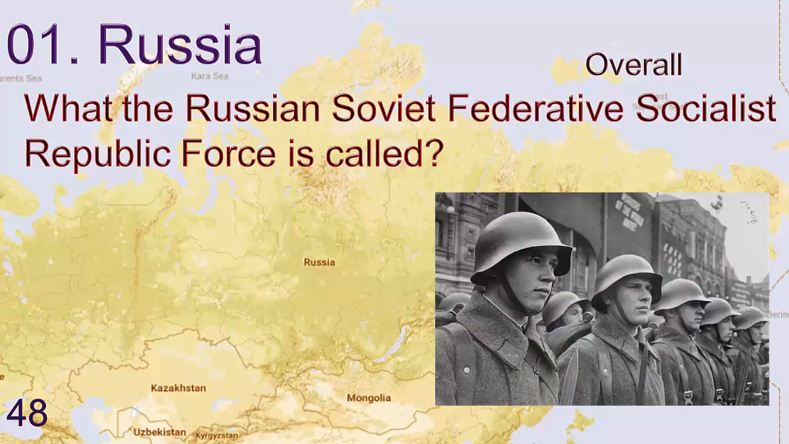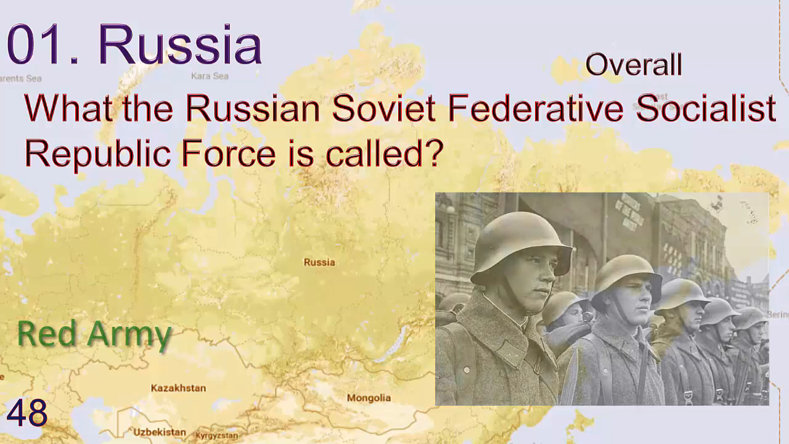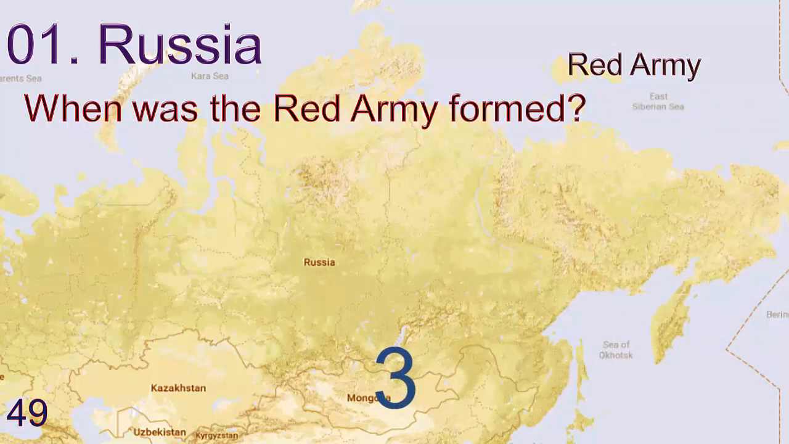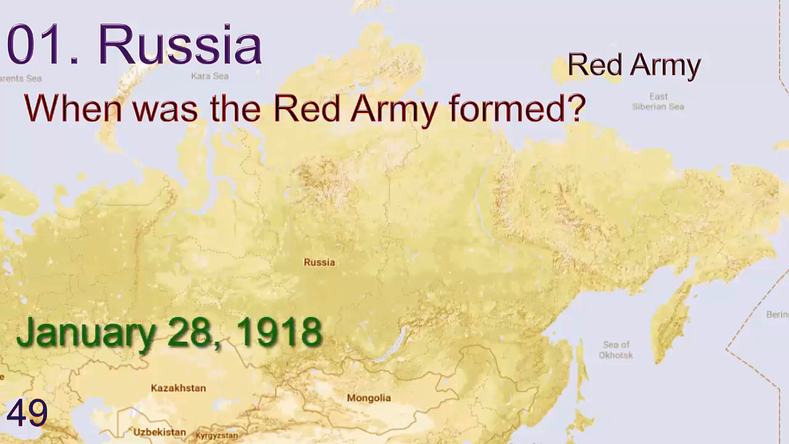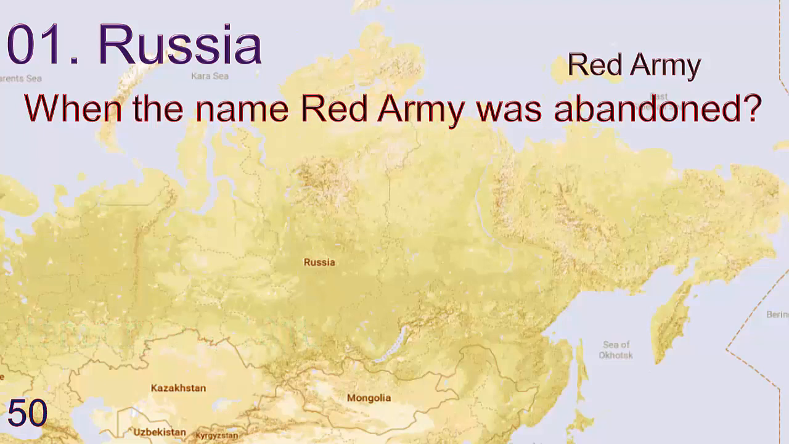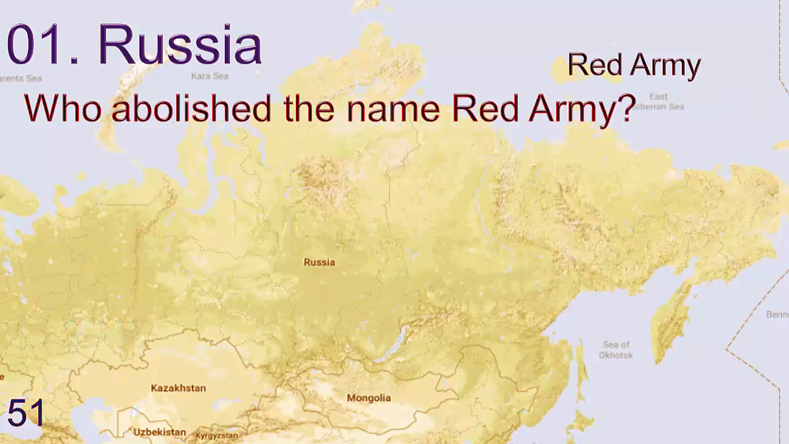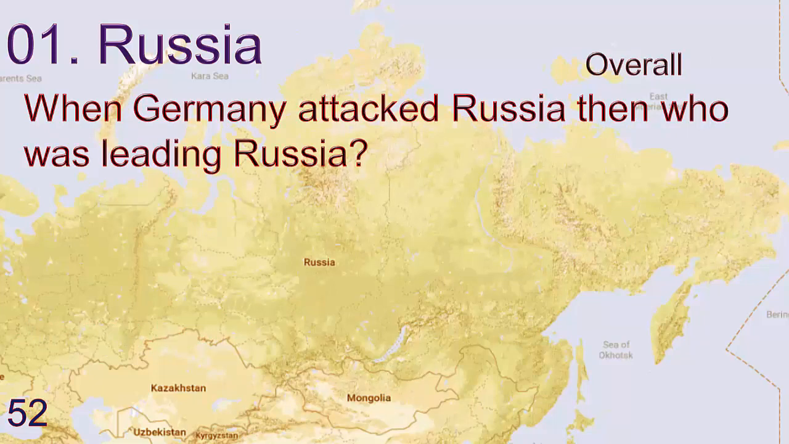What the Russian Soviet Federative Socialist Republic force is called? Answer is Red Army. When was Red Army formed? January 28, 1918. When the name Red Army was abandoned? In 1946. Who abolished the name Red Army? Answer is Joseph Stalin. When Germany attacked Russia, then who was leading Russia?